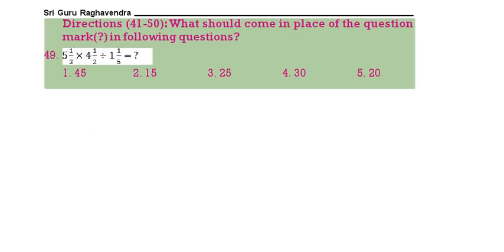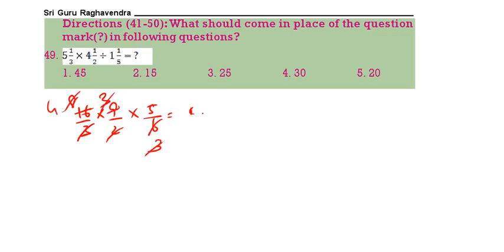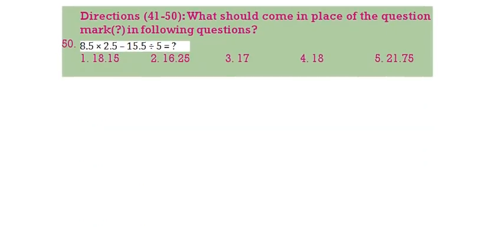Next question. 5 1 by 3 means 16 by 3 into 9 by 2 into 5 by 6 is equal to how much? Now do the calculation, all of you. See, do the calculation. 2 ones, 2 eights, 3 ones, 3 threes, then 2 threes, 2 fours, 3 3 cancel, 5 4. What is the product of 5 and 4? 20. 20 is the correct answer. Option 5.